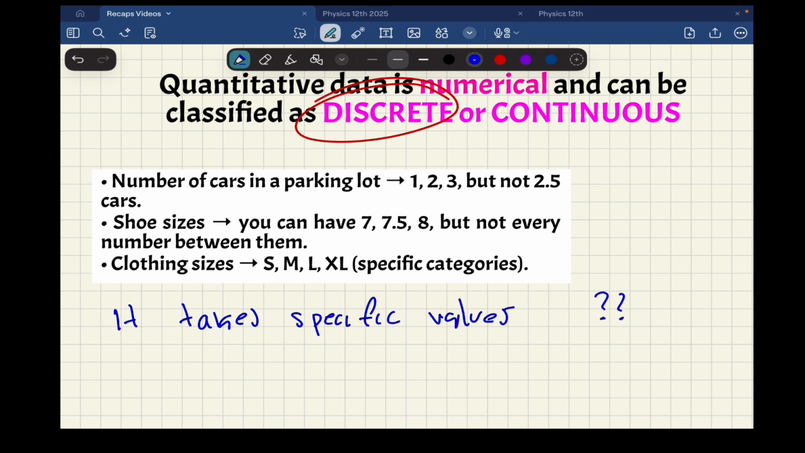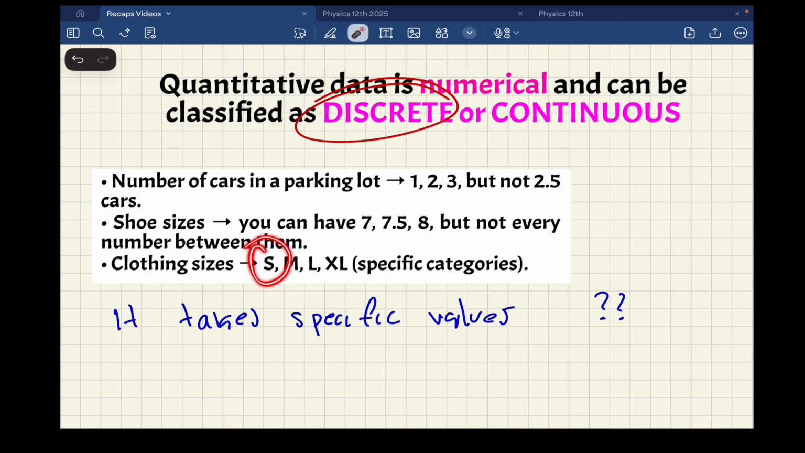What is the meaning of these specific values? When you're going to buy a t-shirt, there are some specific sizes. You can choose, for example, small, medium, large, extra large. So we don't have something between small and medium, because we already have specific values. So you must be super careful with this, because some students confuse discrete data with data that cannot have decimals. But we need to be very careful with this example.